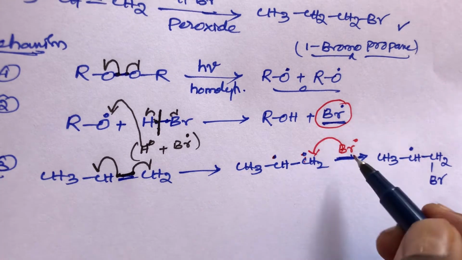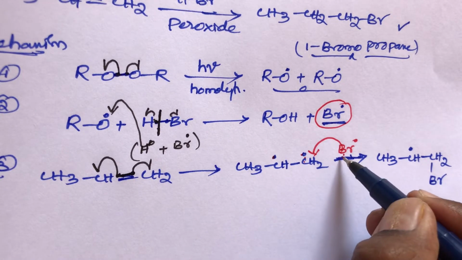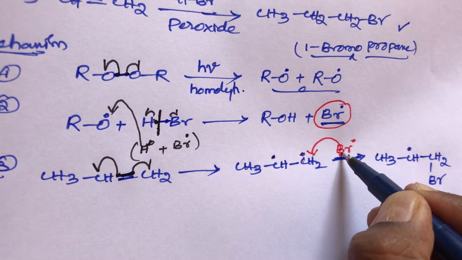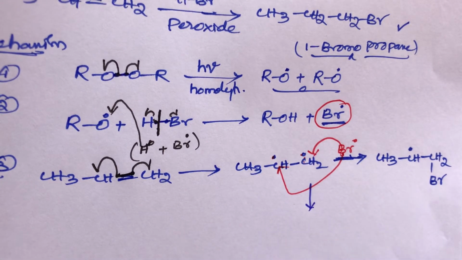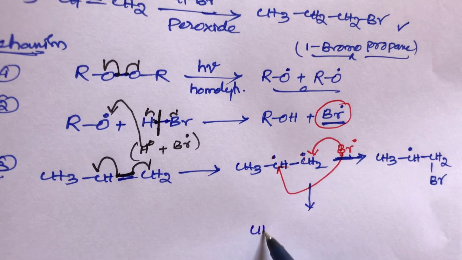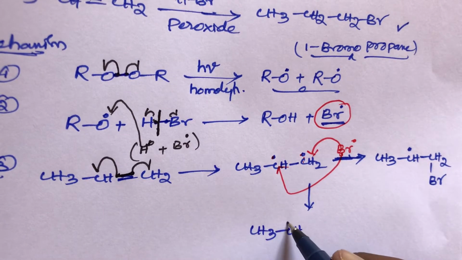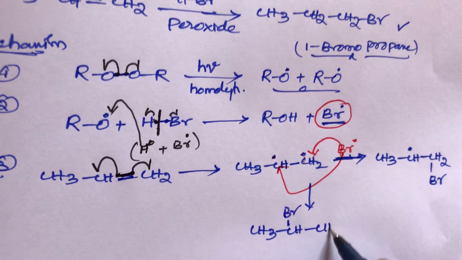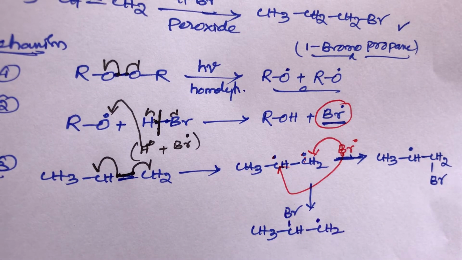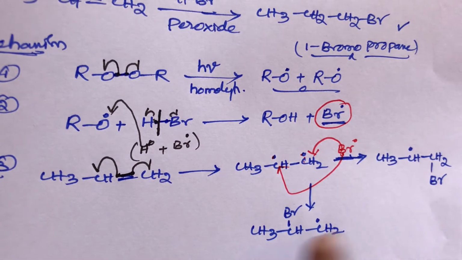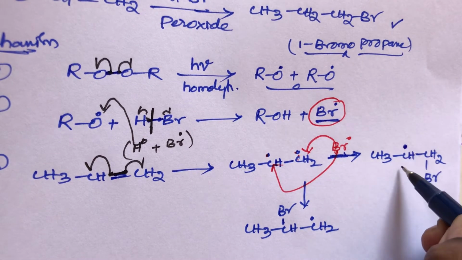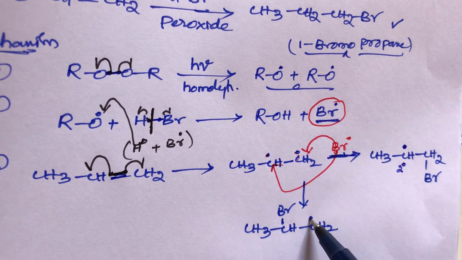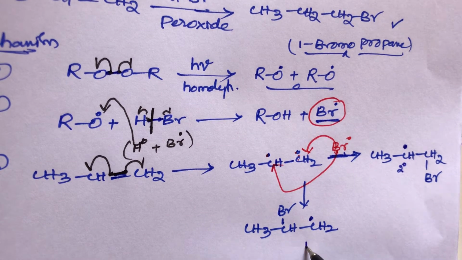If in case this Br attacks the other position, what is the product? Here this Br free radical will attack this position to form CH3 CH Br, then CH2 free radical. Here two different types of free radical intermediate product will be formed. This is the secondary free radical, because this is a secondary carbon. This free radical is present on a primary carbon, so it is called a primary free radical.